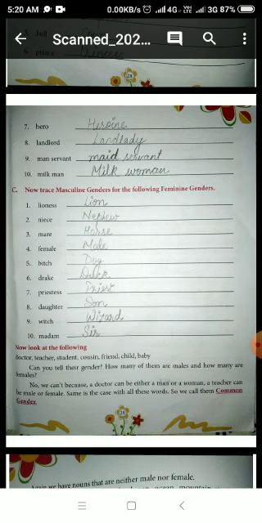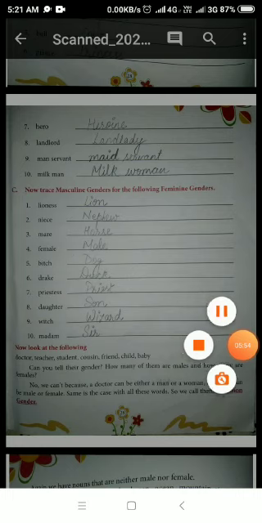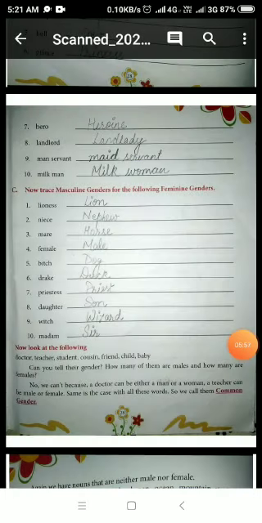Now let us move ahead, and today we are going to learn about neuter gender and common gender. So students, what is common gender? There are some words which can be used for both male and female.